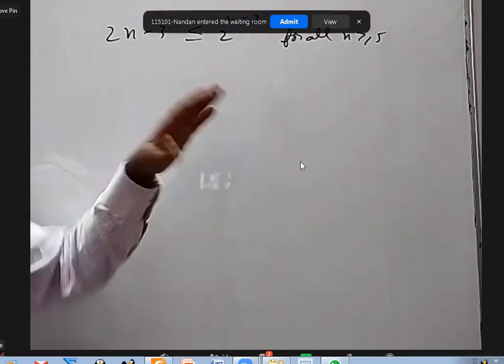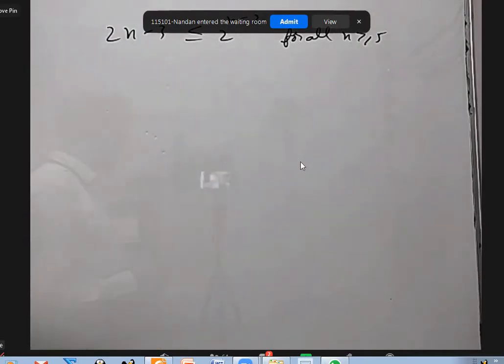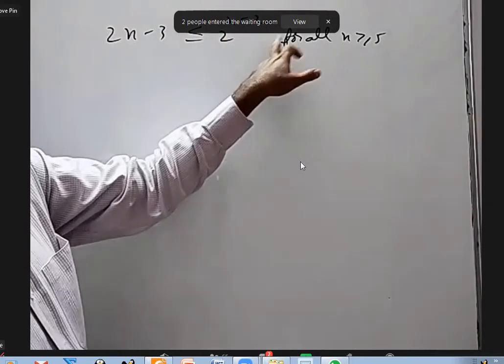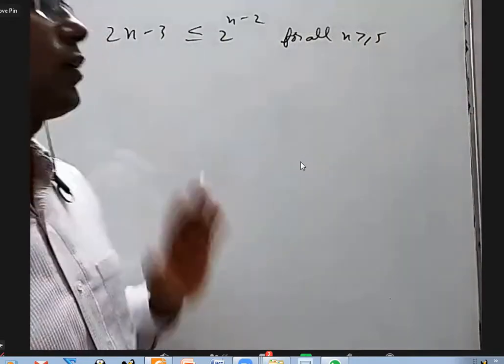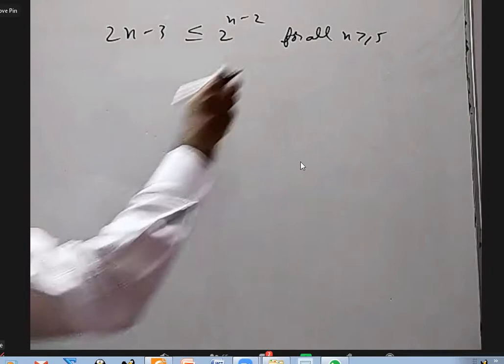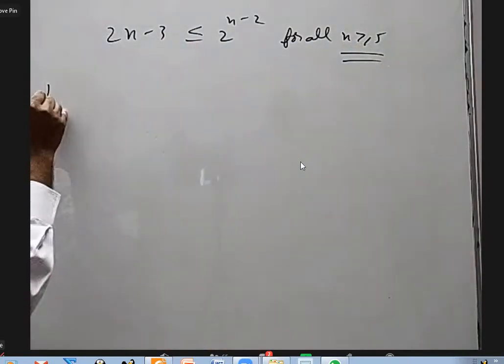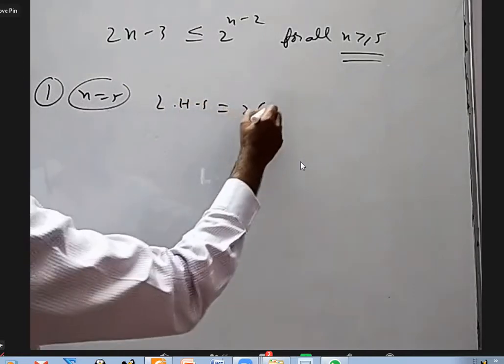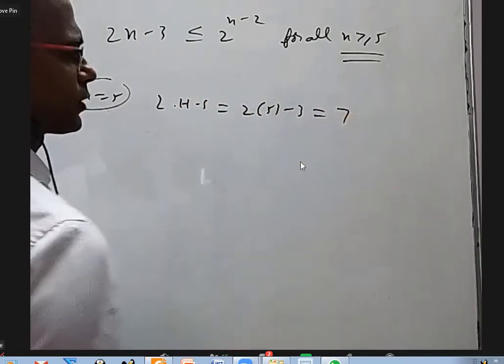It's not what to write, just listen, because I'm only going to screen share and explain some parts. Yesterday I explained this, but once again I'm repeating. 2n minus 3 is less than or equal to 2 power n minus 2 for all n greater than or equal to 5. I have to prove it. Because I have to prove for n greater than or equal to 5, my first step is to take n equal to 5 and find LHS: 2 into 5 minus 3, which is 7.